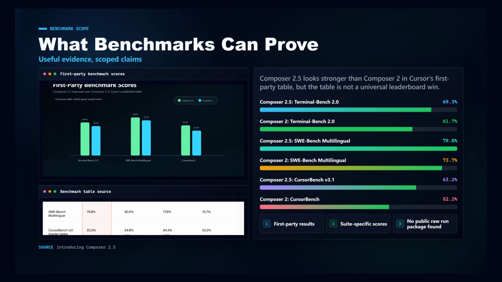The benchmark story is useful, but it should stay scoped. Cursor's first-party Composer 2.5 table reports 69.3% on Terminal Bench 2.0, 79.8% on SWE-Bench Multilingual, and 63.2% on the harder Cursor Bench v3.5 tasks. That does not prove Composer 2.5 wins everywhere. In the same table, GPT 5.5 leads Terminal Bench, and Opus 4.7 is slightly ahead on some other scores. The stronger point is that Cursor is aligning models, evaluations, subagents, and PR workflow around the same loop.